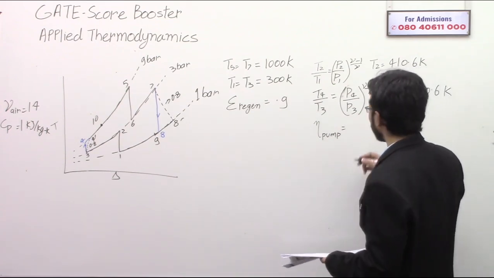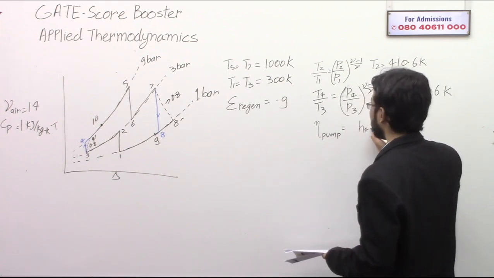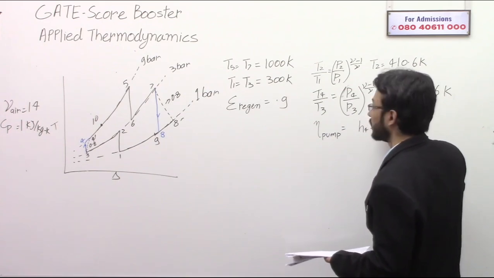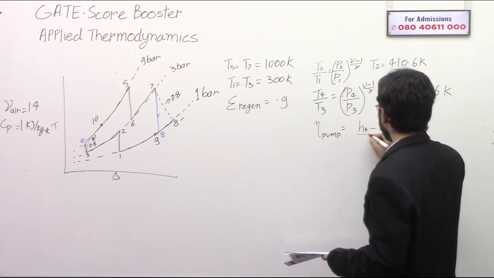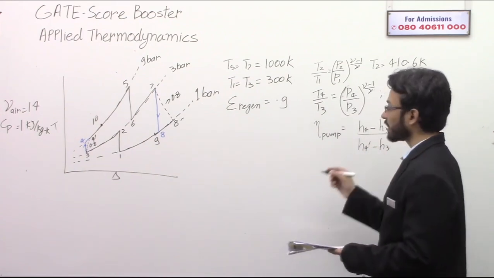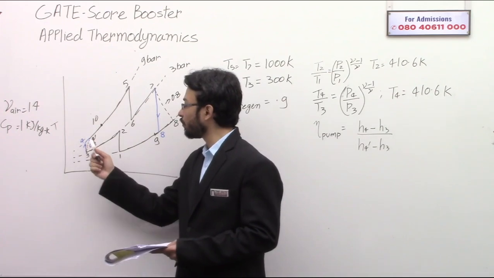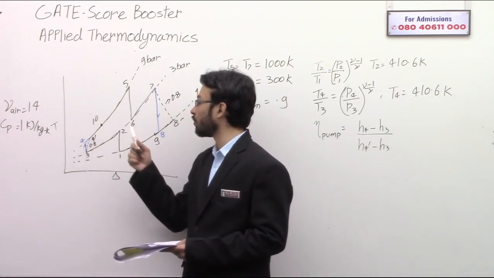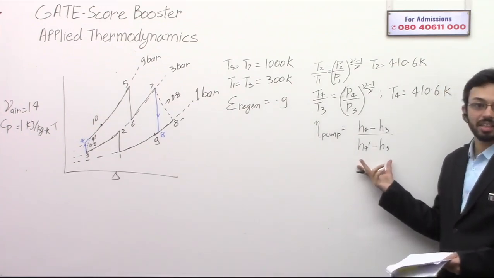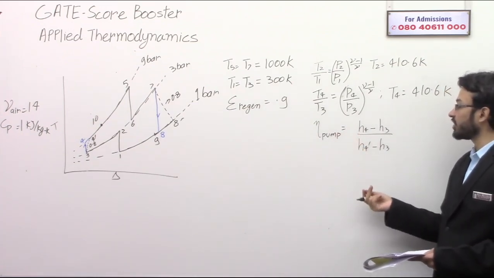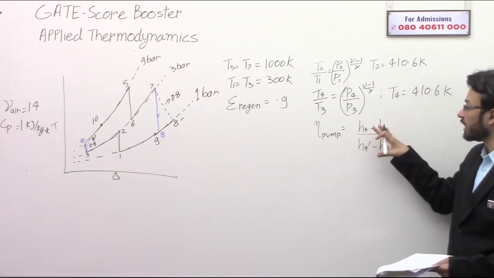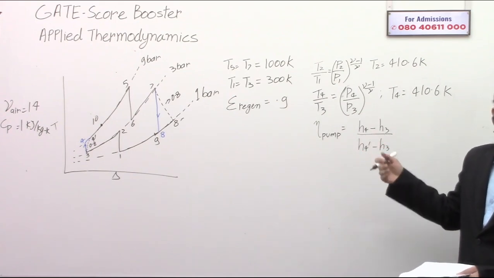The ideal work is H4 minus H3, and the real work is H4 dash minus H3. Since for a pump the real work is higher, for efficiency we take the ideal work divided by the real work. For a turbine, it is just the reciprocal of this.